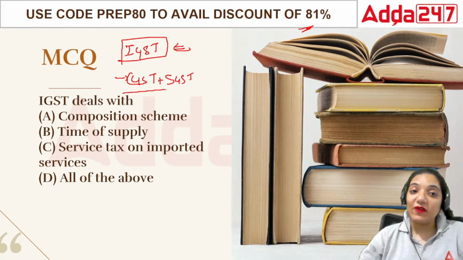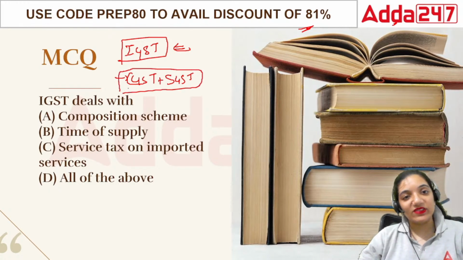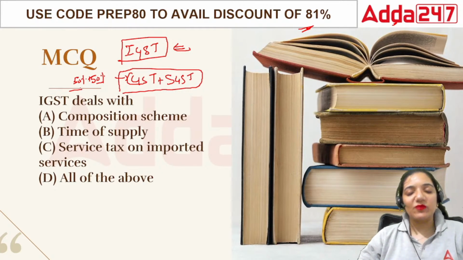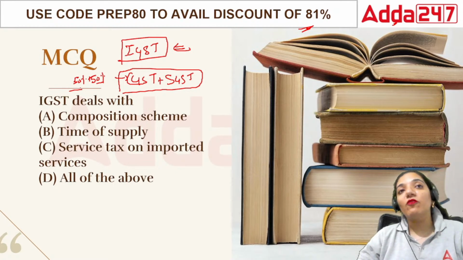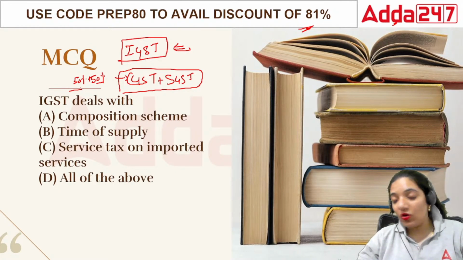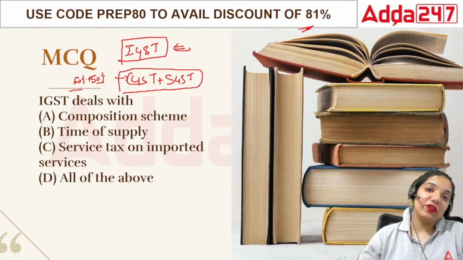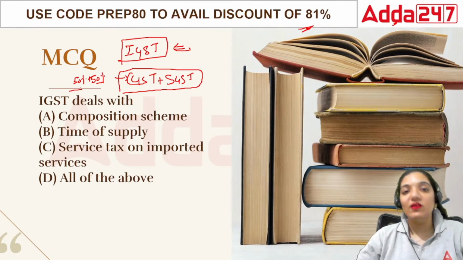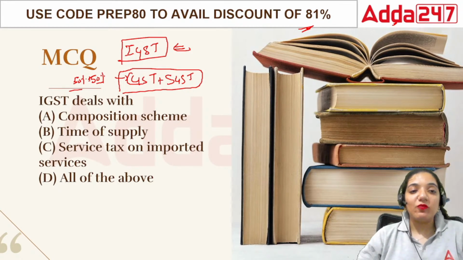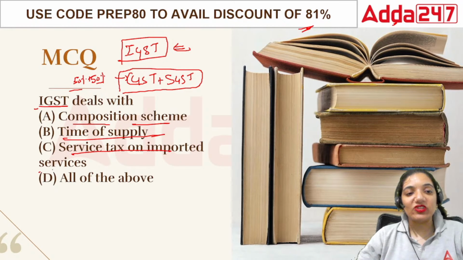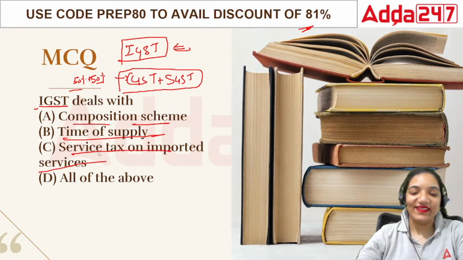But if there is within one particular state, then we use CGST plus SGST. That means 50% will go to the center and 50% will go to the state. Probably this became the reason that the states were really against the particular law of GST as well, because that broke the era of many state taxes being totally gone, and at the same time whatever they will receive in terms of GST, 50% of it would be shared with the central government. So again, this was not something which was favorable for them. So when we talk about IGST, IGST is what? It deals with the composition scheme, time of supply, service tax on imported goods, or all of the above.